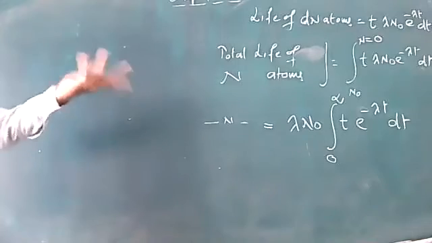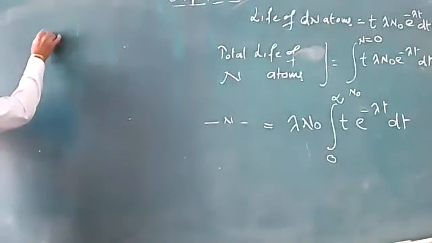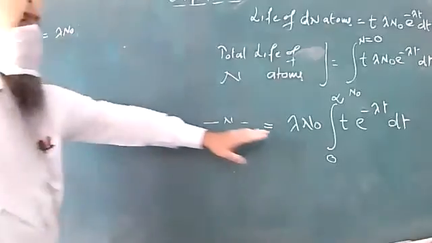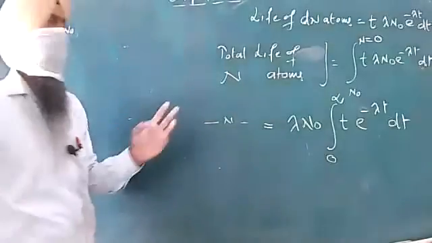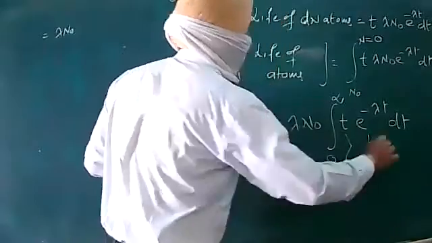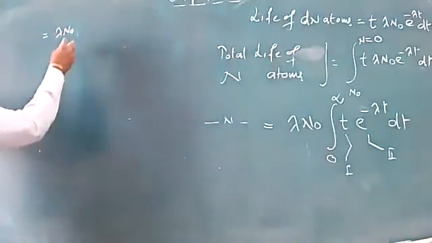So let us again solve this. We will have lambda N naught out of the integral as such. You can use integration by parts. First function, second function. Let us have this discussion now.